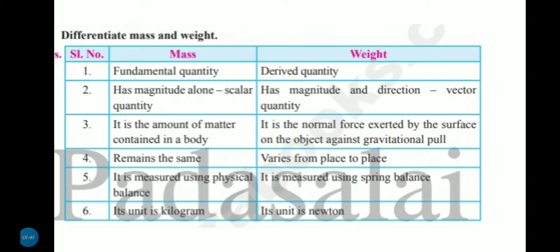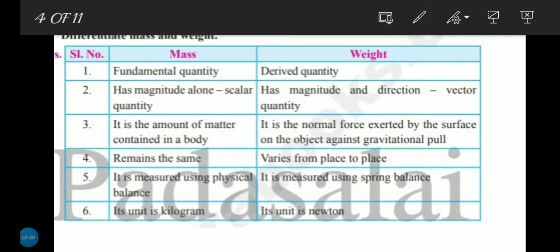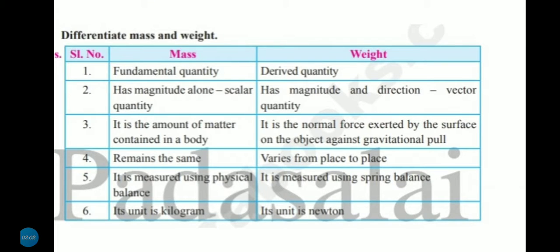Fourth question, differentiate mass and weight. Differentiate is a very important 3-mark question. Mass is a fundamental quantity. Weight is a derived quantity. Mass has magnitude alone. Mass is a scalar quantity. Weight has magnitude and direction, therefore vector quantity.